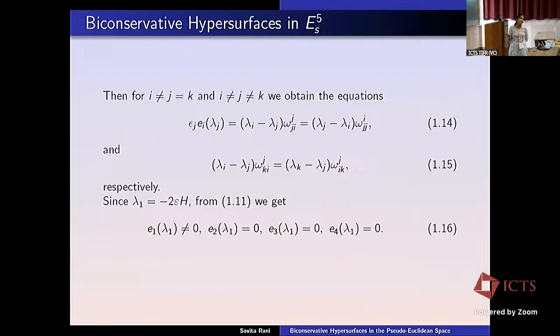These are all things we are doing to find whether the other eigenvalues will be 0 or non-zero, because we have considered that they are 0 in the directions other than E1. So what about the other directions? We are trying to find the connection forms and the other eigenvalue conditions. Because we have considered that E1 h is non-zero but for the others it will be 0, since h is variable in the direction of E1 only, we can say from here that E1 lambda 1 will not be equal to 0, but for the others it will be equal to 0.